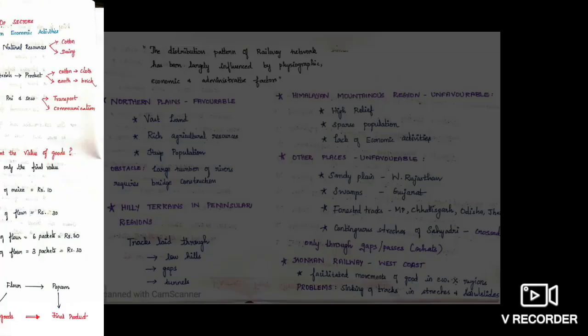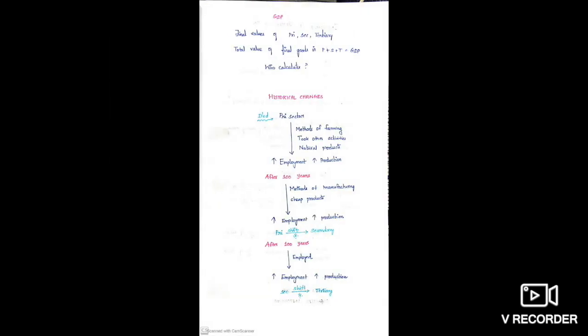And then you want to know about GDP calculation. So what is GDP? Finally you want to conclude it. The values of final products in primary, secondary and tertiary are calculated and sum of the final values in 3 sectors gives GDP. Who will calculate GDP? The central government along with state government departments, they will calculate it. After that we discussed about historical changes, and here early stages.